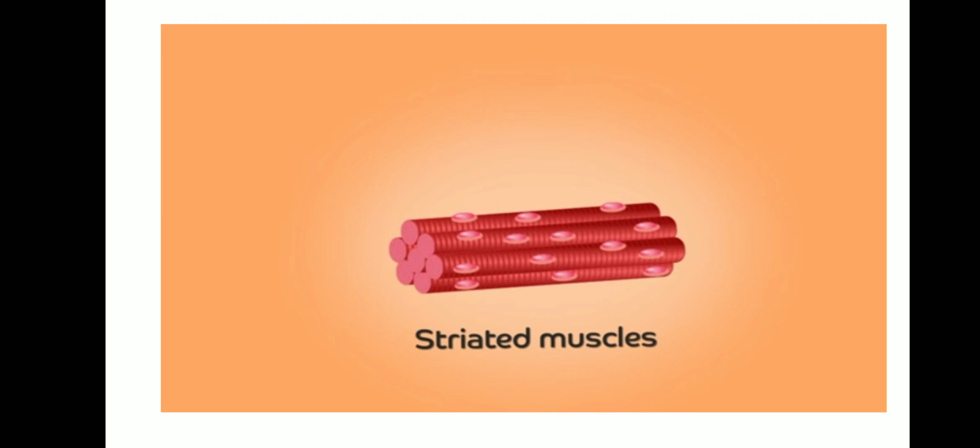If you want to walk, jump, or run, whatever activities you are doing are done with the help of the striated muscles. Why? These muscles are found around the bones. Since it is found around the bone, it is called skeletal muscle.